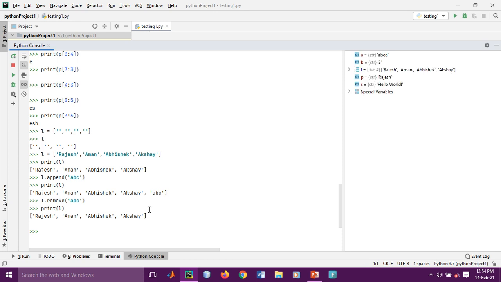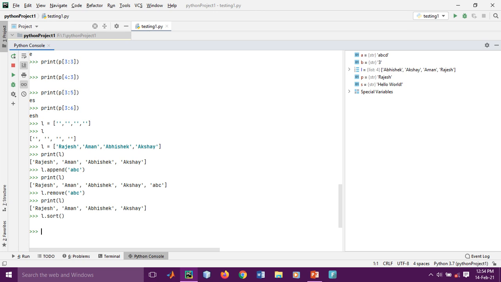Here you have clearly seen ABC is removed from our list. Suppose you want to see it in sorted order, you can do it by using L dot sort, and it will sort.